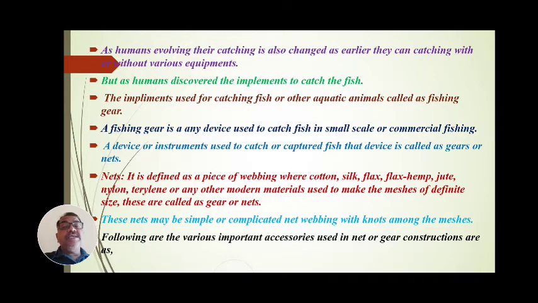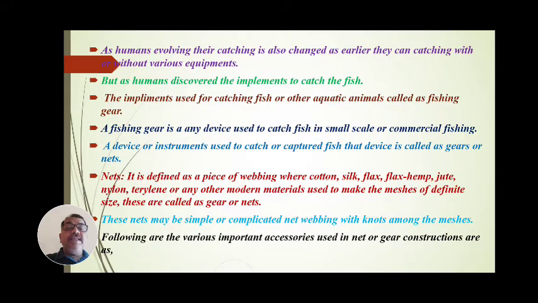A fishing gear is any device, any instrument, used to catch fish on a small scale or commercial scale. A device or instrument used to catch or capture fish is called gear or nets.